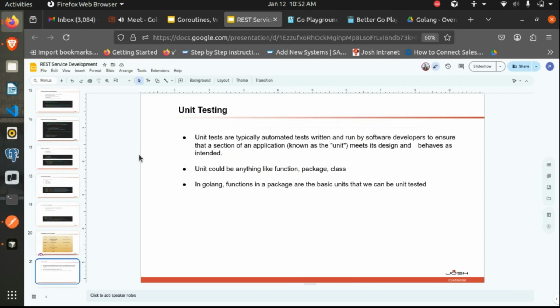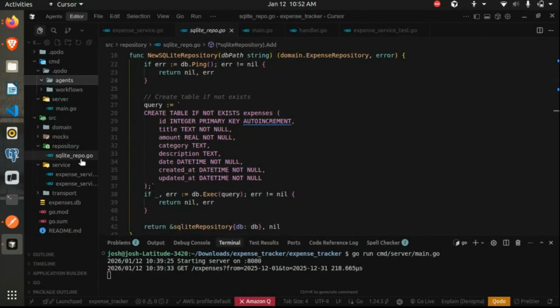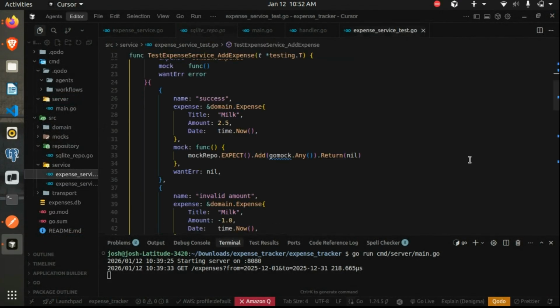Unit tests can be written for functions or packages. But in Go, we try to keep it related to a function, because functions are the basic units or the building blocks of our code, the smallest thing possible for us to test. So let's see an example for this expense service itself.